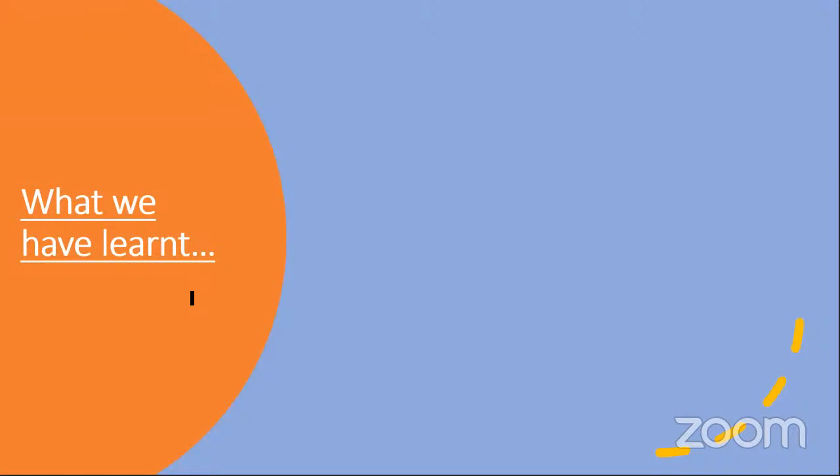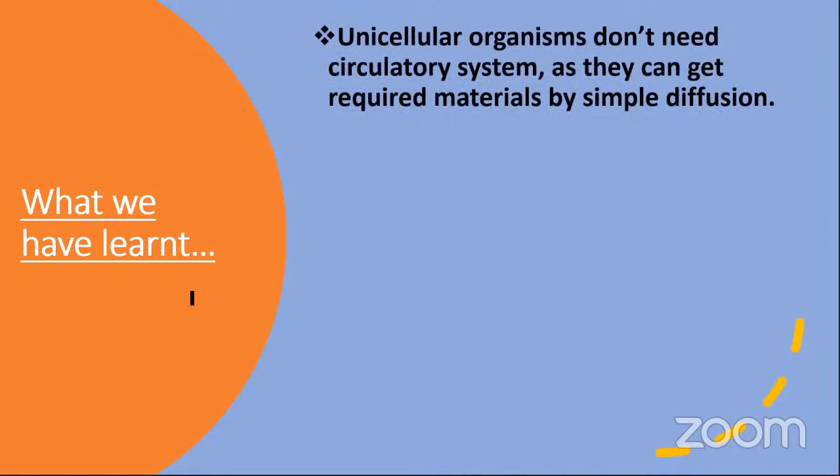What we have learned: unicellular organisms don't need a circulatory system, as they can get required materials by simple diffusion. By these examples, we already knew that unicellular organisms don't need a circulatory system because they can get all the materials from the surrounding environment by diffusion.